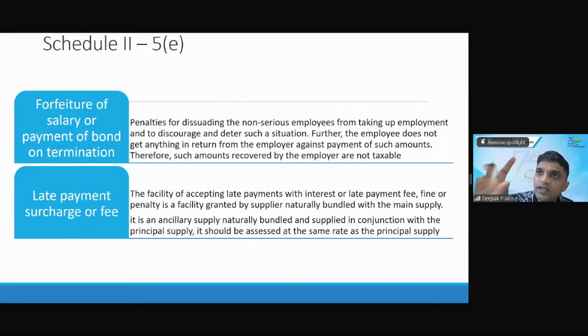When I'm supplying any air conditioner, I will give you installation also. Now, air conditioner, say it is 5% rate and the installation is a service, it is taxable at 18%. So when I'm giving you air conditioner with installation, what should be the GST rate I should charge you?